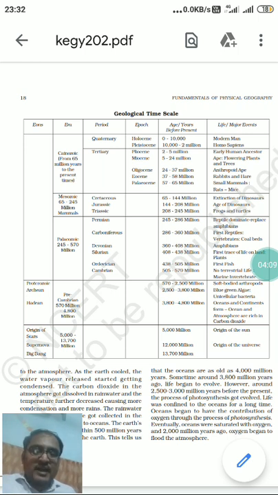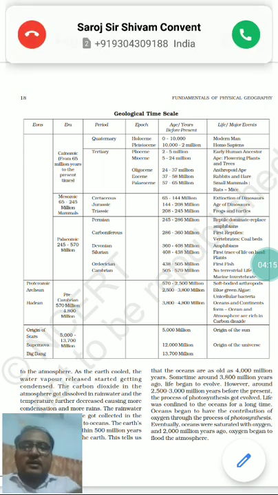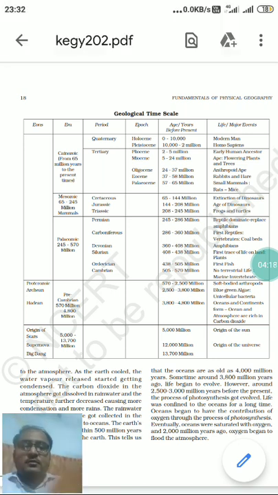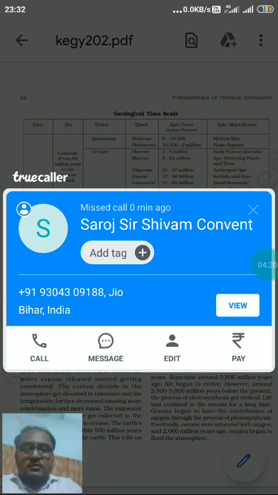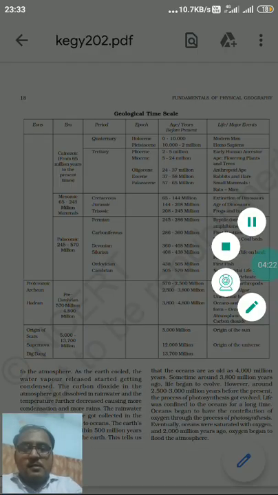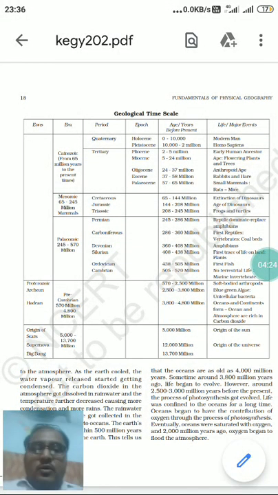We had seen time over different aspects of life, but in geography this time is a bit different. So we are looking at the geological time scale, which is a bit different thing.